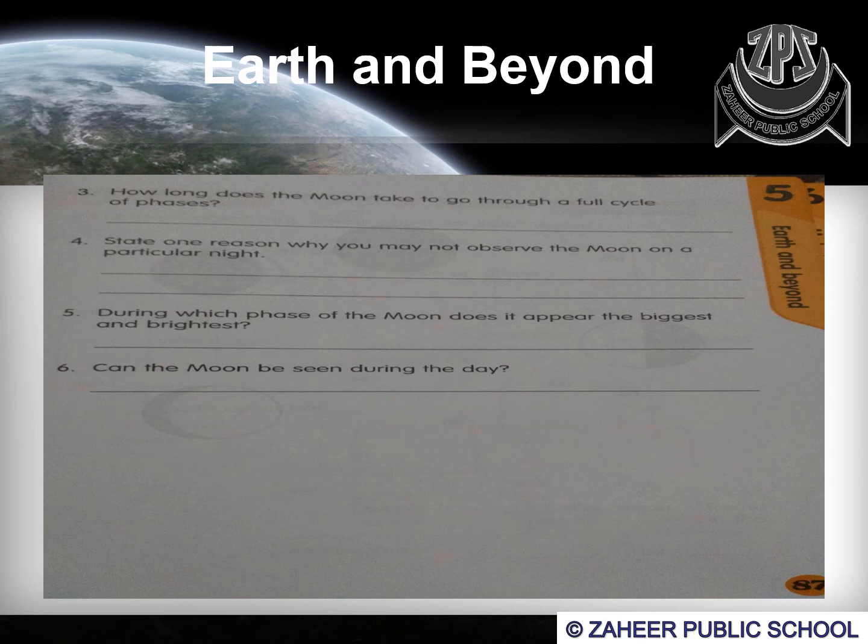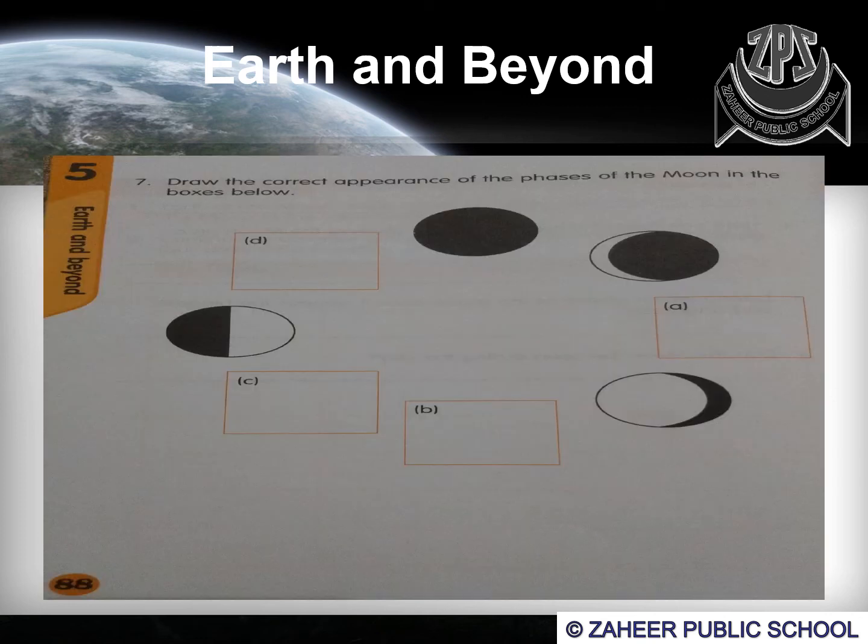Why is this so? Okay, in question number 7 you have to draw the shapes of the moon in the boxes given below to complete the cycle of the moon. Okay, you may take help from your textbook to complete the phases of the moon.